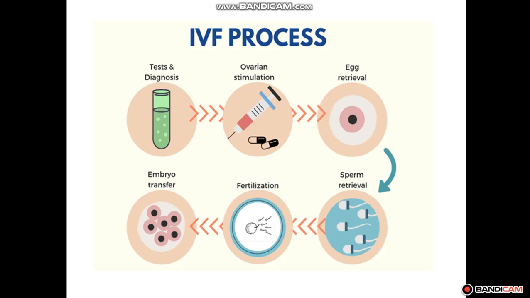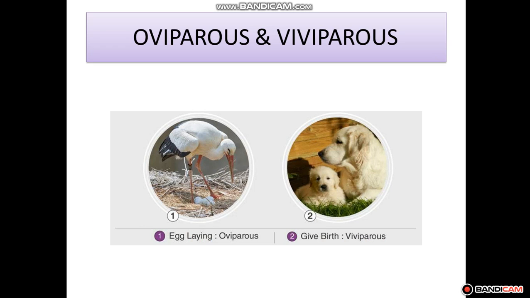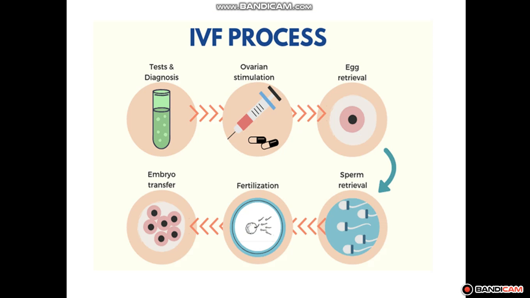So students, there is one example, that is the hen. As we know, in a hen also internal fertilization takes place, but it lays eggs, right? Because after fertilization, the zygote divides rapidly and travels to the oviduct. As it travels, many protective layers are formed around it, and the hard shell that we see in a hen's egg is one such protective layer. After the hard shell is formed around the developing embryo, the hen finally lays the egg. An embryo takes about 3 weeks to develop into a chick.